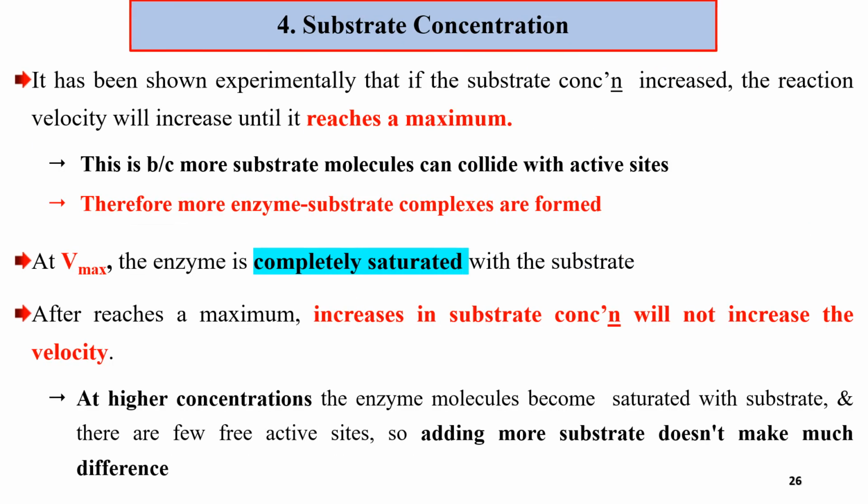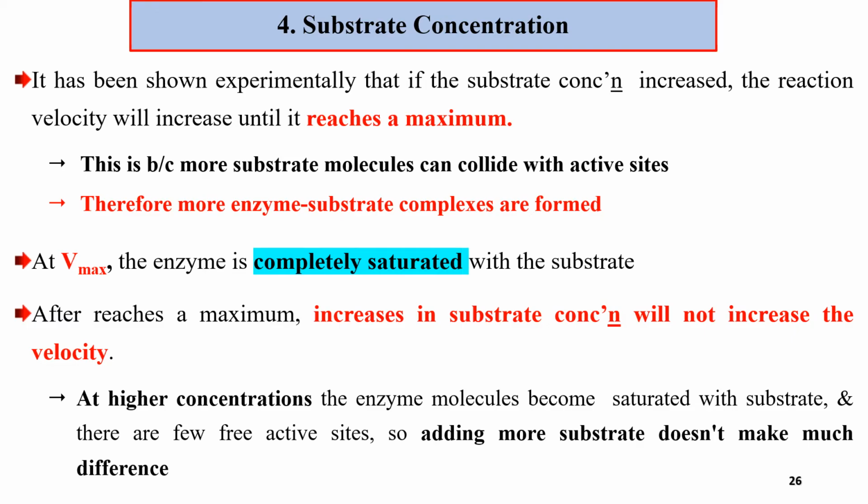Another factor is substrate concentration. The concentration of substrate also has its own impact on the rate of enzyme reactions. It has been shown experimentally that if the substrate concentration is increased, the reaction velocity will increase until it reaches a maximum. With substrate-enzyme binding, the reaction velocity, or Vmax, is increased.